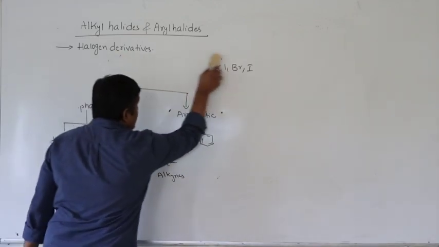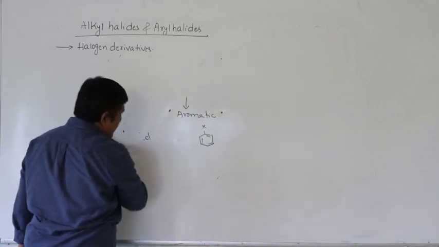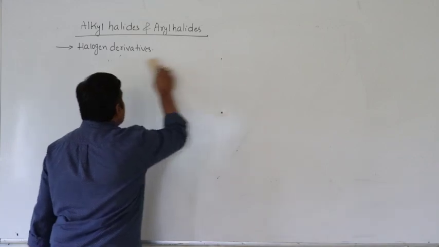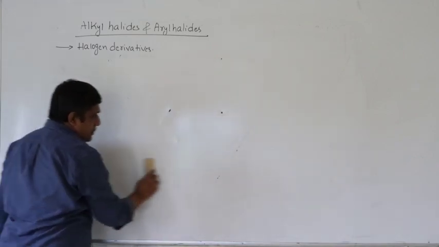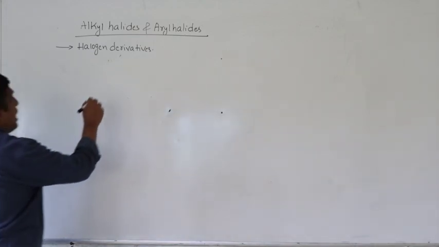These halogen derivatives can be classified in different ways. Let us see one by one. What we are studying is the classification of halogen derivatives.